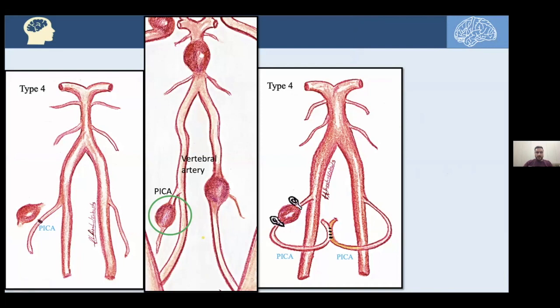It's an intracranial bypass. We're not using anything extracranially, like the STA or the occipital artery, the scalp arteries indeed. So that would be a type 4 bypass, or we can just clip the aneurysm and trap it there without excising it and reperfuse the distal PICA from the contralateral side using a side-to-side PICA bypass. That would also be type 4 intracranial revascularization.